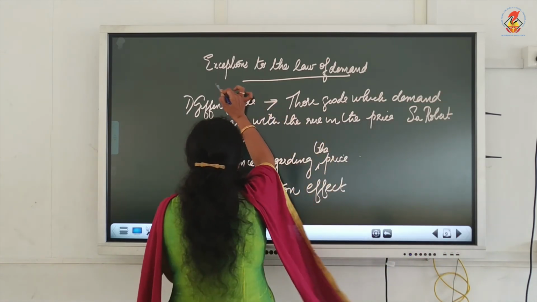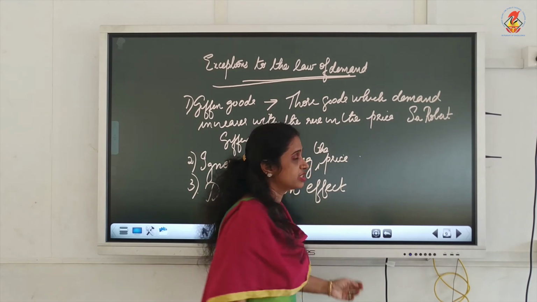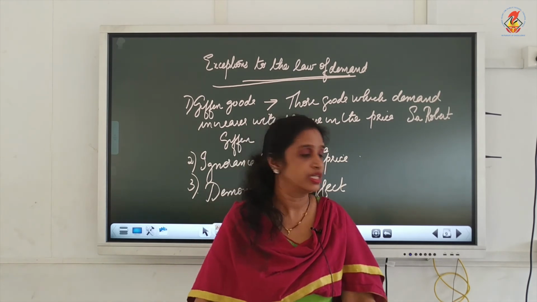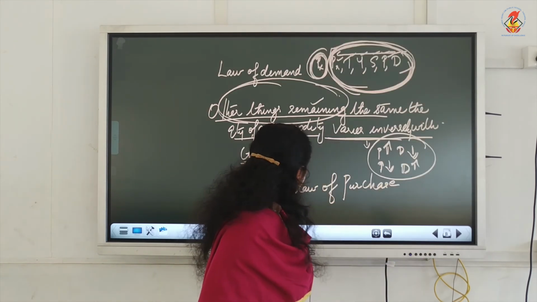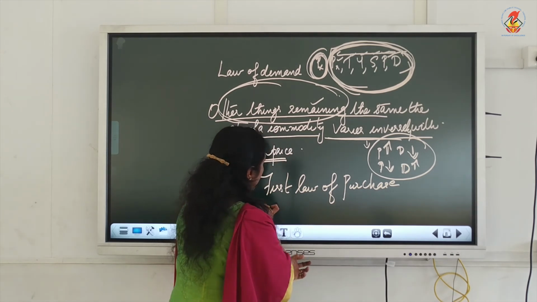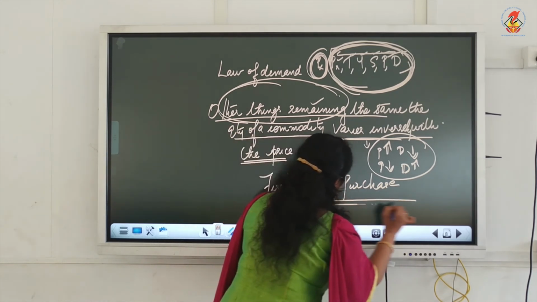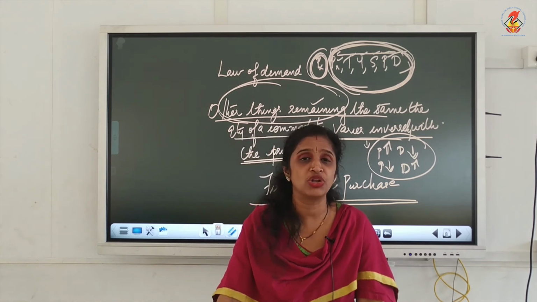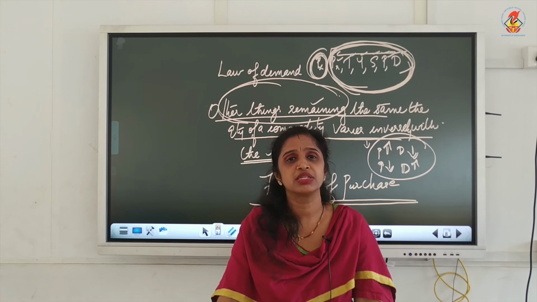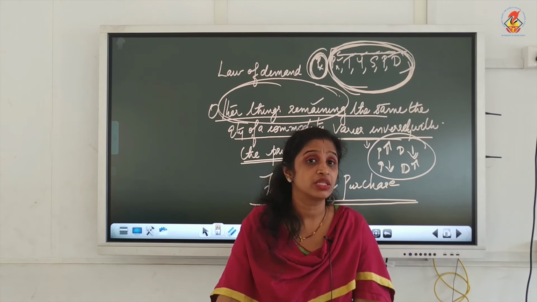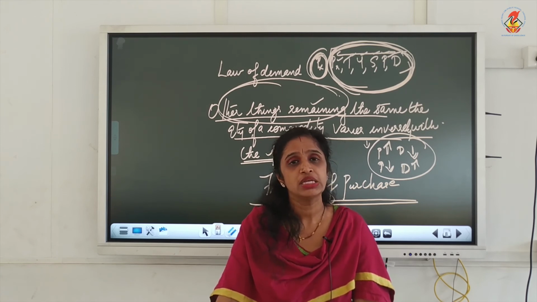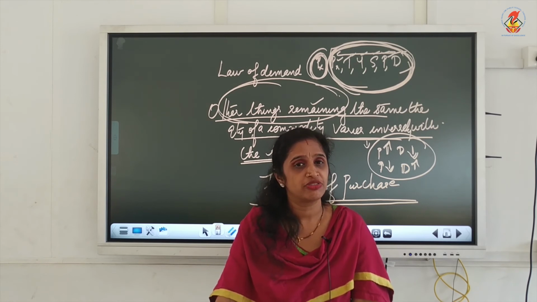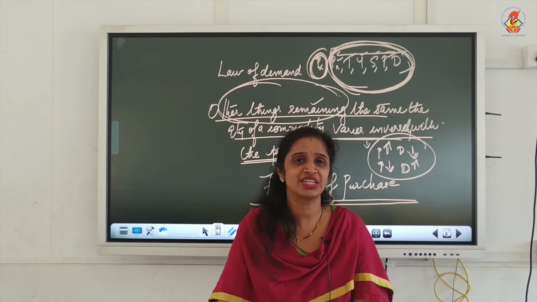Now, we will move on to exceptions to the law of demand. One more thing I want to say: this law of demand is also known as the first law of purchase. So keep in mind the law of demand is also known as the first law of purchase. Other things, P, R, Y, T, S, D, etc., remaining the same, the quantity of a commodity varies inversely with Px, the price of the given commodity.